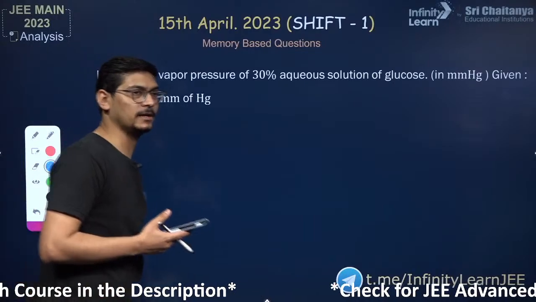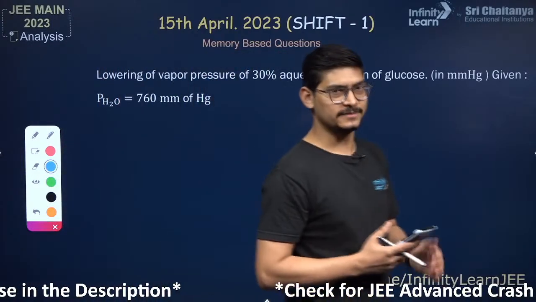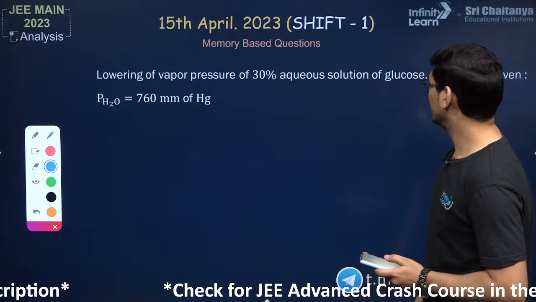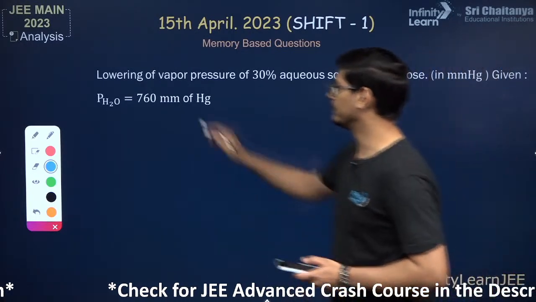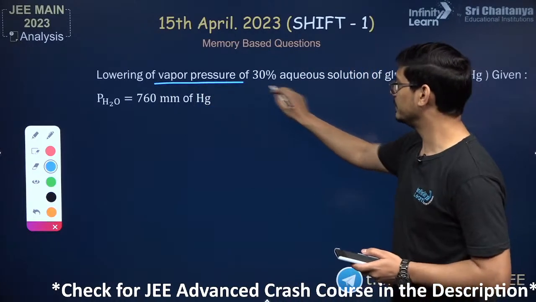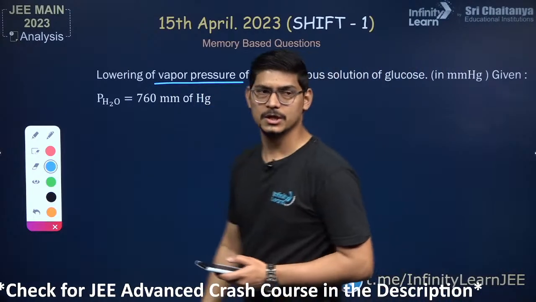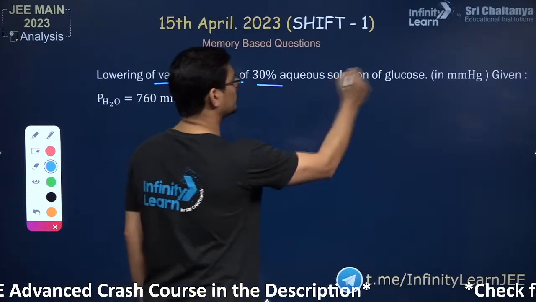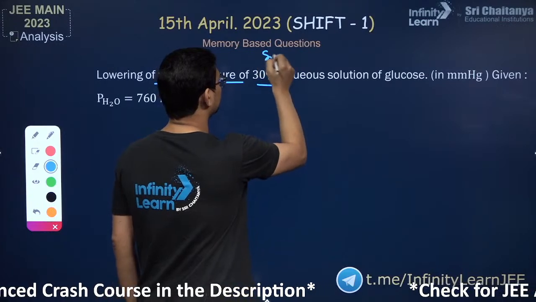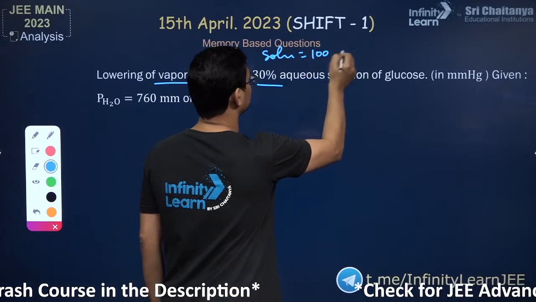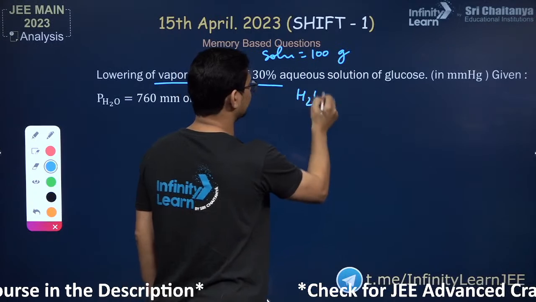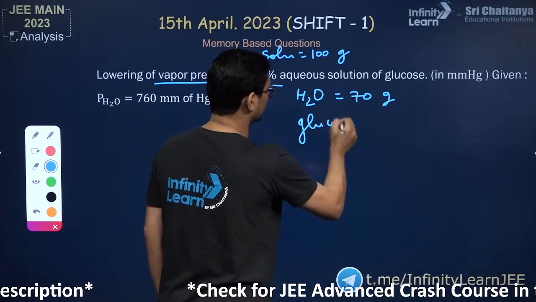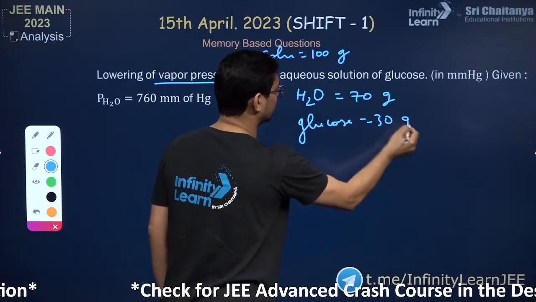Yes, one question was from solutions, very easy question. What is the lowering of vapor pressure of 30% aqueous solution of glucose? So this is not a dilute solution, it's a concentrated solution, है ना. 30% solution of glucose means if you take 100 gram of solution, then water will be 70 gram, and glucose will be 30 gram. So definitely this is not a dilute solution.